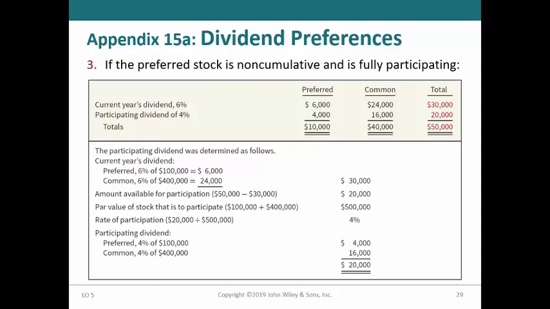Therefore, the remaining dividend of $20,000 would be allocated between the preferred and common shares based on their relative par values. The $20,000 is divided by the total par value of the shares, $500,000, to determine the rate of 4%. Then 4% of the $100,000 preferred par value, or $4,000, is allocated to the preferred, and 4% of the $400,000 common par value, or $16,000, is allocated to the common stockholders. A total dividend of $10,000 would be distributed to the preferred shareholders and $40,000 to the common.